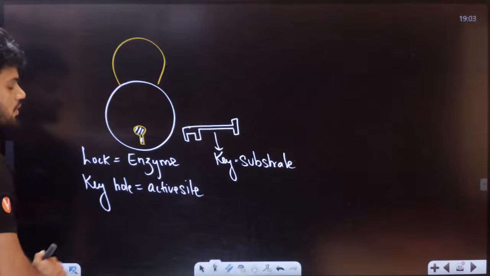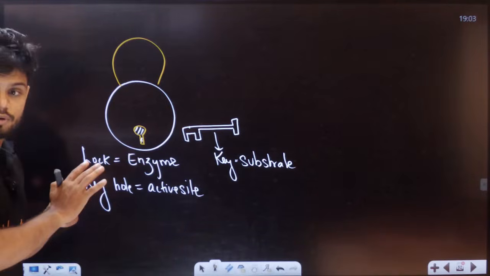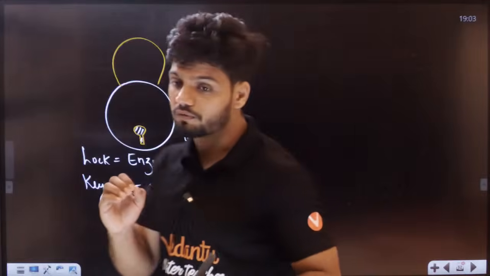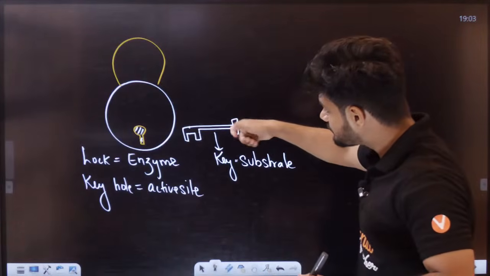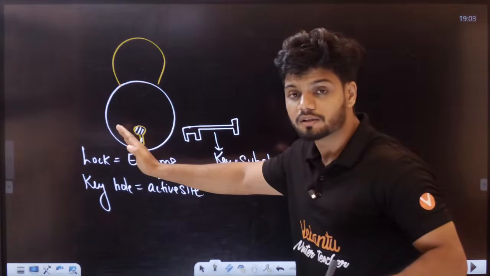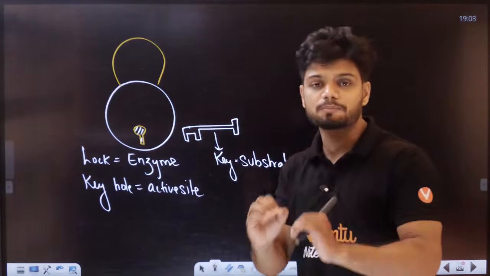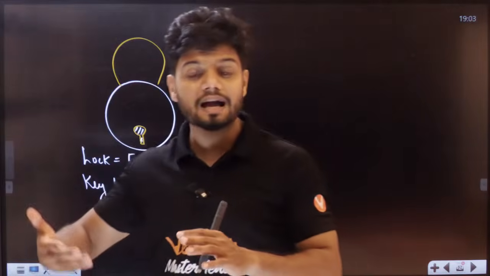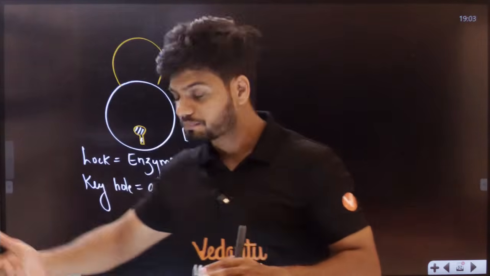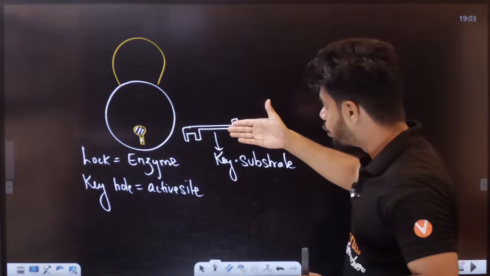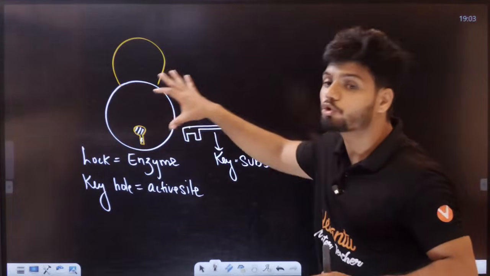Key is substrate, students. So please remember always, a substrate will always join with the enzyme, not the other way around. So technically speaking, in the entire reaction from now onwards, it is a substrate which will go and bind. Enzyme will not go and bind the substrate.